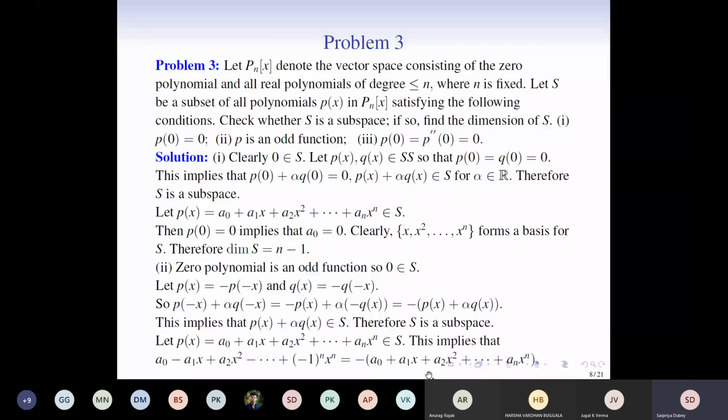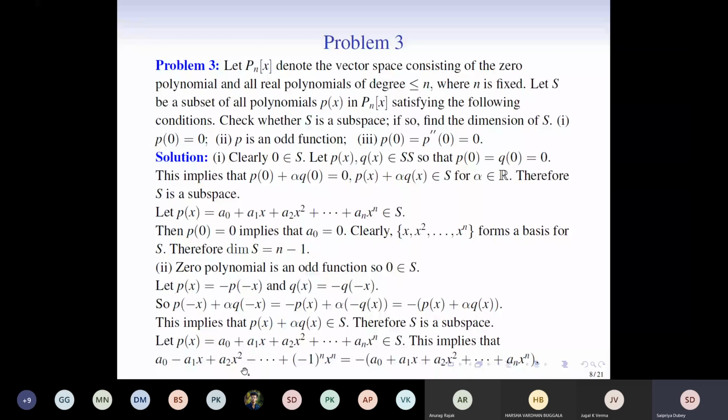So let p(x) be equal to a0 plus a1 x plus a2 x squared and so on till an x^n. We take any arbitrary polynomial, and then we impose this condition. We need to see which polynomials lie in this S when S satisfies this condition. Please note we are in the case when p is an odd function. So what condition will it impose? We have to impose the condition that p(x) equals minus p(-x).